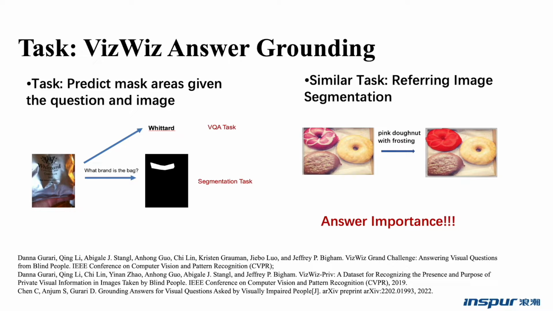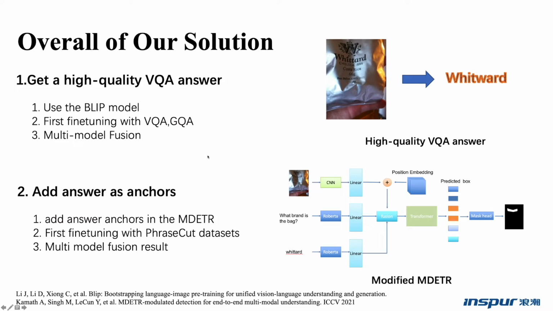We focused on the answer's importance because it may be the anchor connecting the question and the image, like the object tags in the Oscar model. We then designed models combining the VQA answers as anchors. We split the process into 2 stages. Firstly, we trained on the VizWiz VQA dataset and obtained a high-quality answer for the given question. Then, we combined the answers obtained in the first phase and modified the visual grounding model to adapt to the answer grounding task.